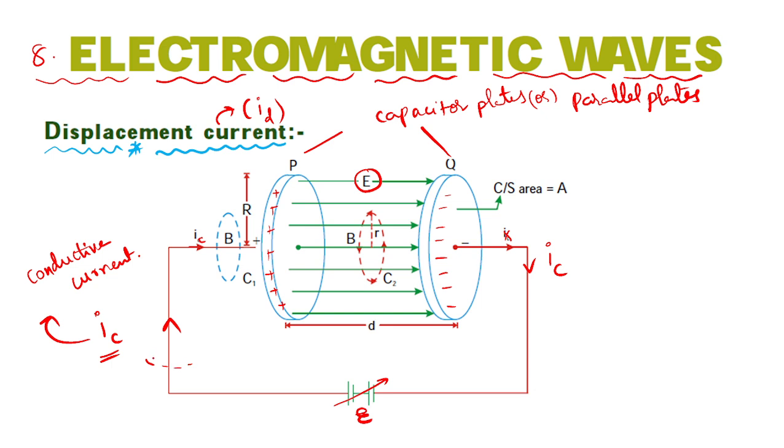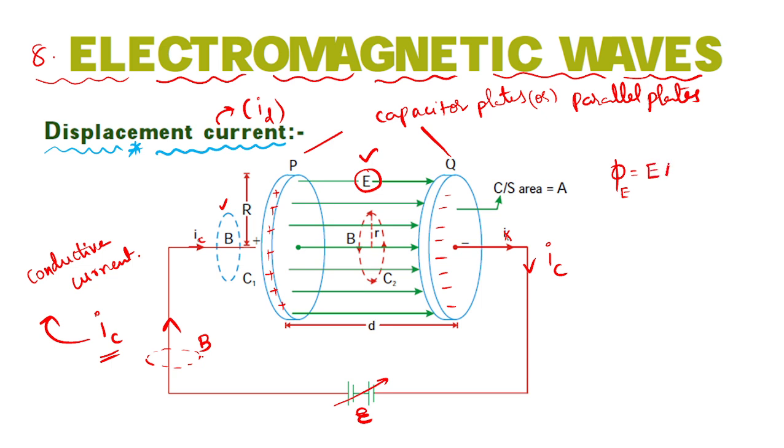Basically, any current passing through a conductor will generate a magnetic field around it, or not? Are you getting my point here? So here it will generate a magnetic field. You can see this loop, so around this one we can generate a magnetic field, right? Okay, fine. Now inside this capacitor something is also happening. Every time this electric field will change. So the electrostatic flux will be there, yes or no? Electric flux you have studied. So what is that here?